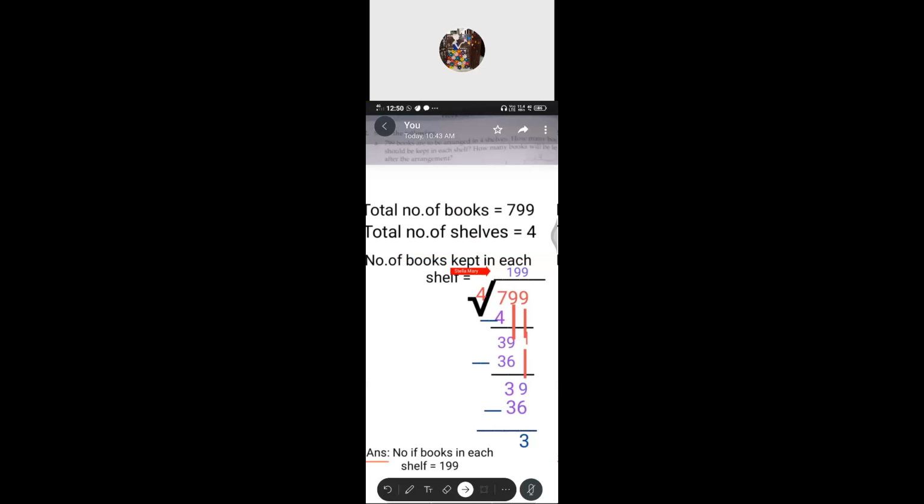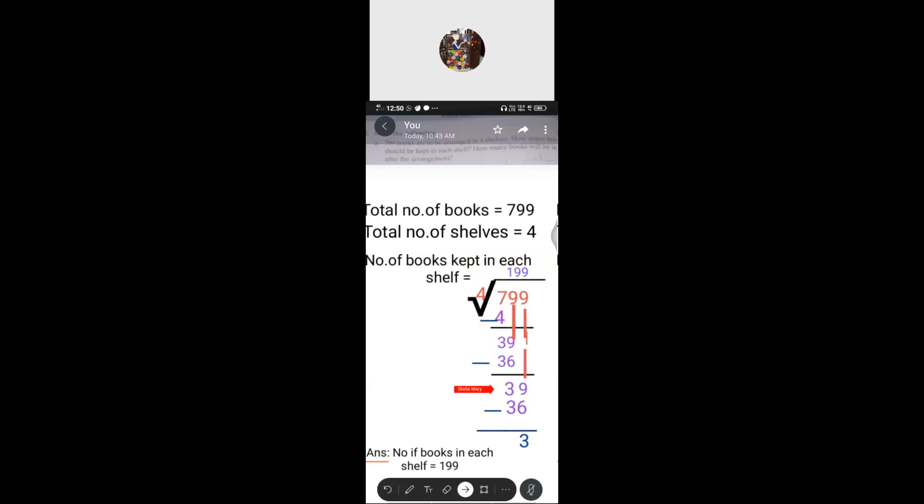Again, what is the next step? We have to multiply. 9 multiplied by 4, we got 36. 9 fours are 36. Again, next step, subtract. 3 minus 3, 0 as it is. Coming here, 9 minus 6, 3. So we get 3. If you compare this number 3 with the divisor, it is less than that, isn't it? There is a digit there, so we have to bring that digit down. So now we got 39.